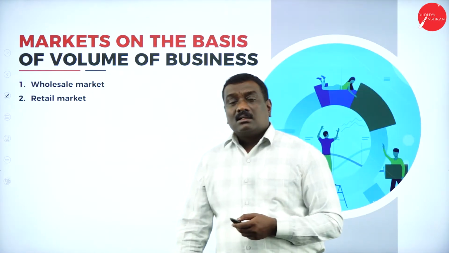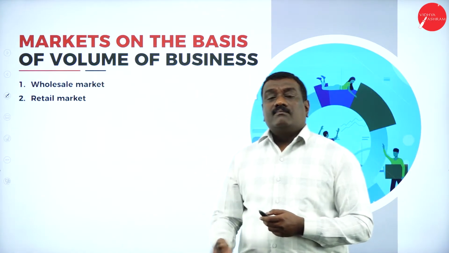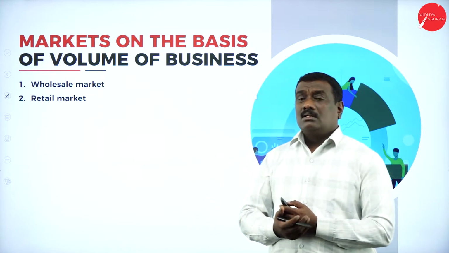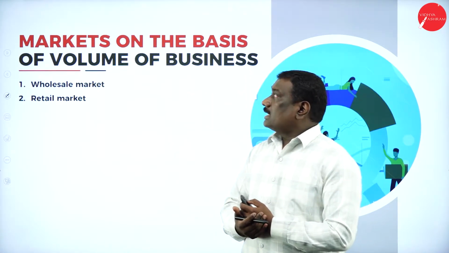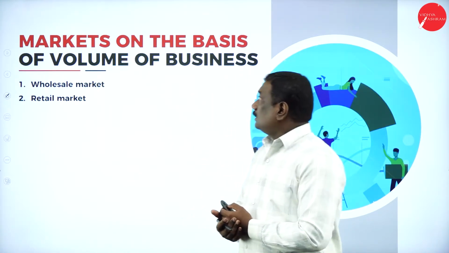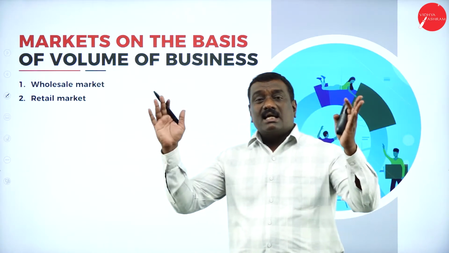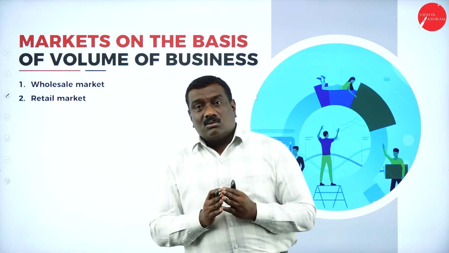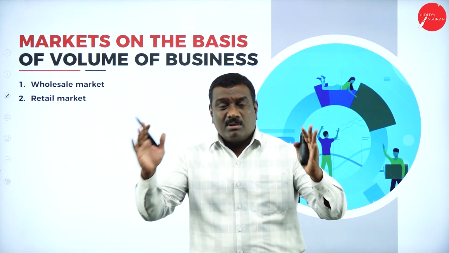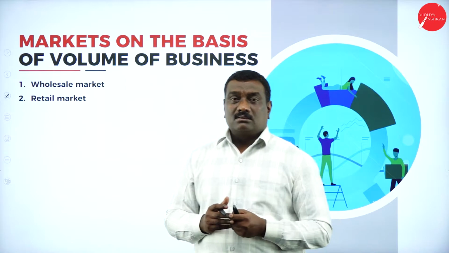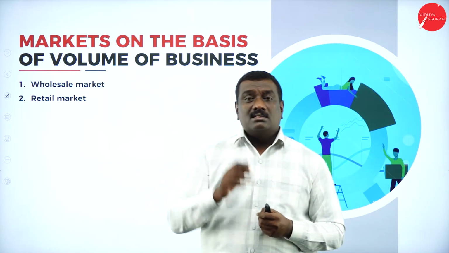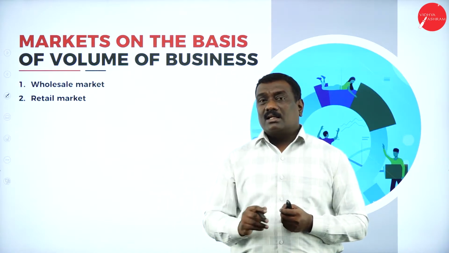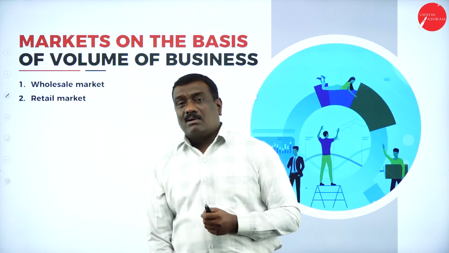Now students, as we understood the markets classified according to the time span, here we can see the markets have been classified on the volume of business. Volume means the size of the business, whether it is doing transactions in a bigger manner or in a smaller manner. So under this we have two types of markets: one is the wholesale market and the second one is the retail market.